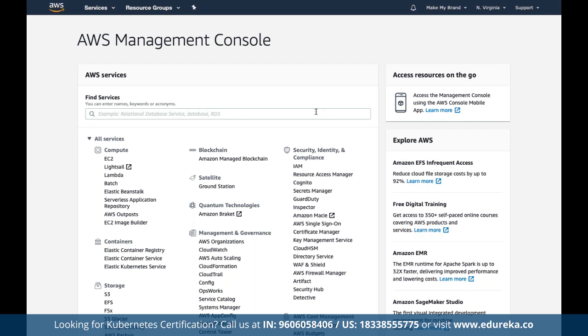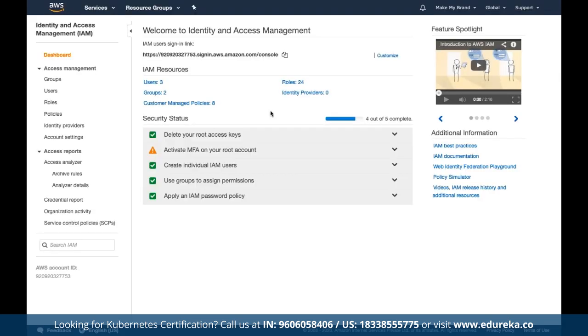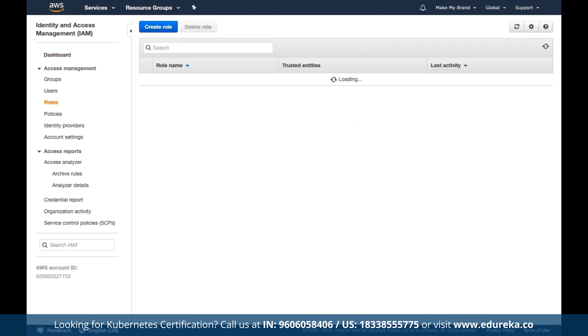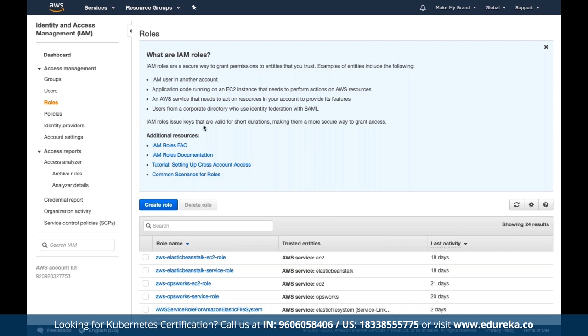Here we can come back to our service called IAM. IAM is basically the identity and access management service. We can open up IAM. It may take a couple of seconds. It's taking a bit longer than usual. Now, once we are in IAM, we have to define the roles. We can open up roles, and under roles we have to create one role for EKS. So here we can simply click on create role.